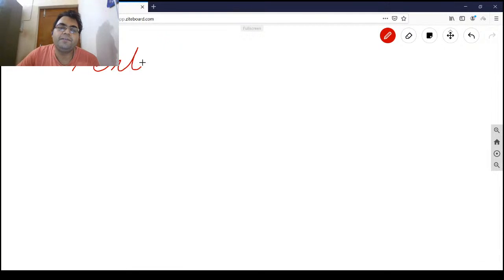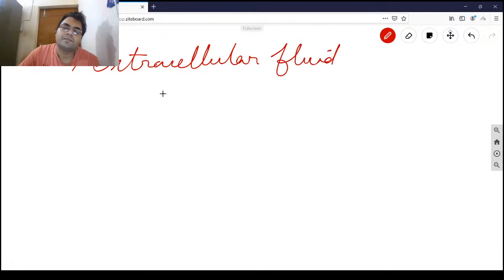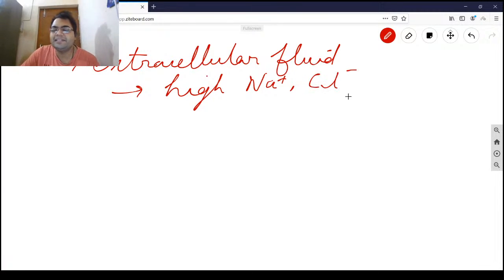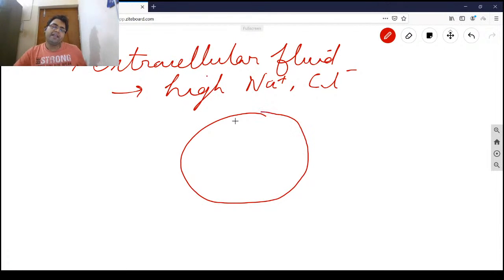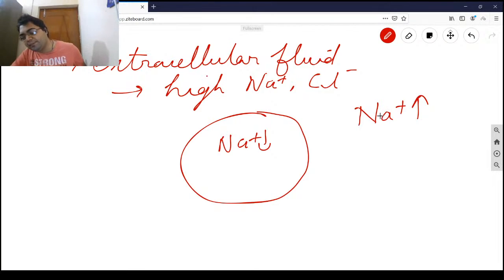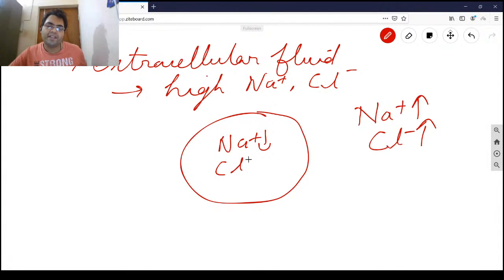The extracellular fluid, meaning fluid outside the cell, contains high Na+ and Cl- compared to the inside of the cell. Inside the cell you will also have Na+, but its concentration will be lower than the Na+ concentration outside the cell. Intracellular Na+ will always be lower than extracellular Na+. In the same way, extracellular Cl- will always be higher than intracellular Cl-. One more thing,